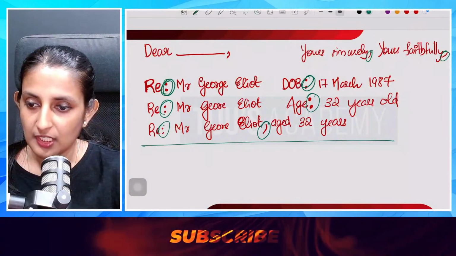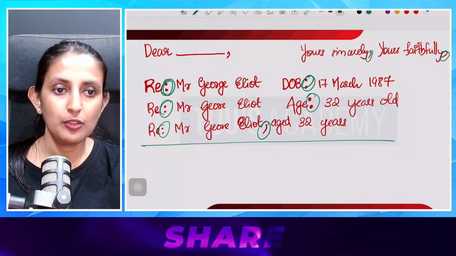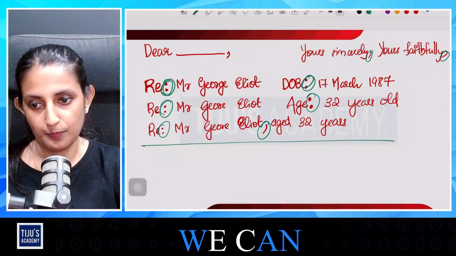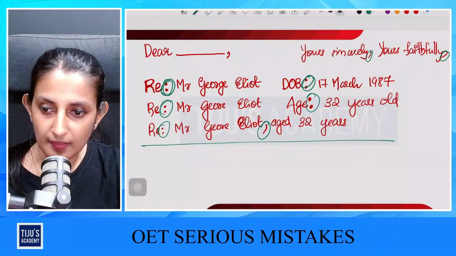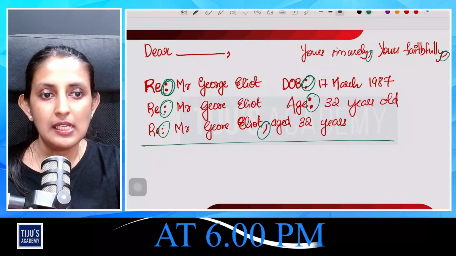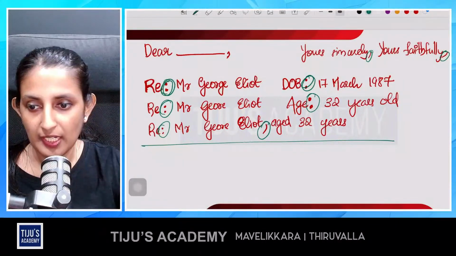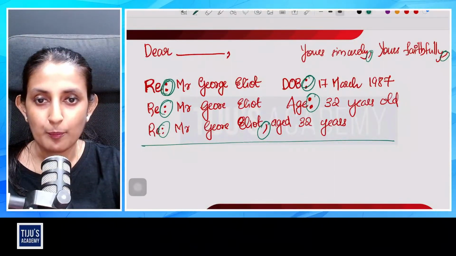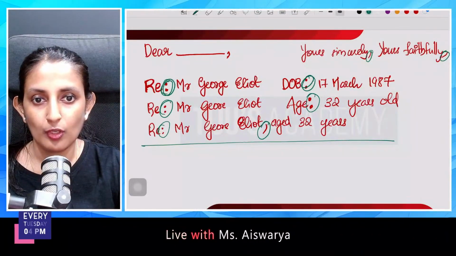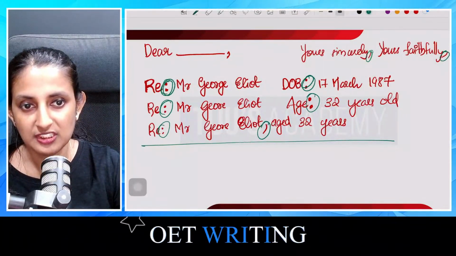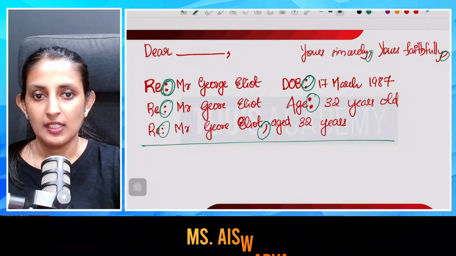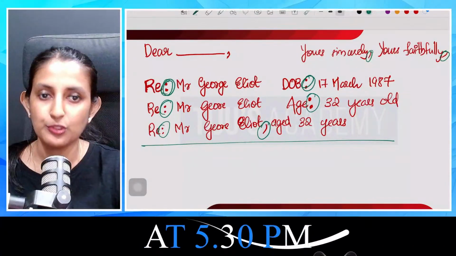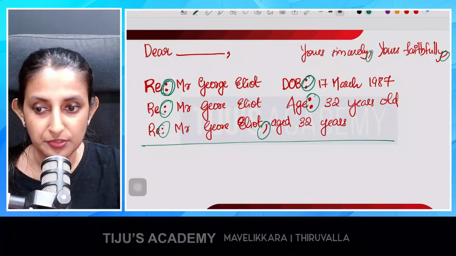Do we need to put 32 years old? No, Susan, we don't need to put any hyphen in front of 32. This is the right format. You don't need to put any commas or any hyphen in between these parts. The only thing, I have marked it in green font. So just use the punctuations I have marked in green font correctly. These are the only areas where we need to use punctuation when it comes to the reference line. I hope it is clear, Susan.